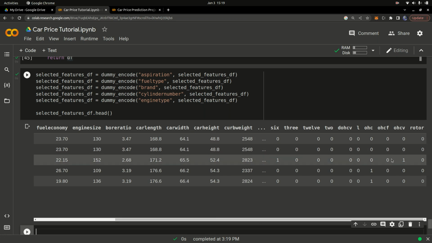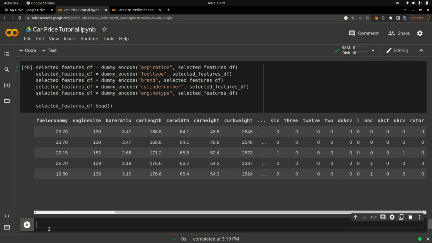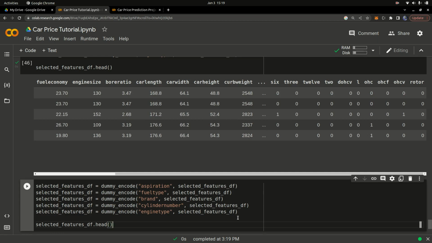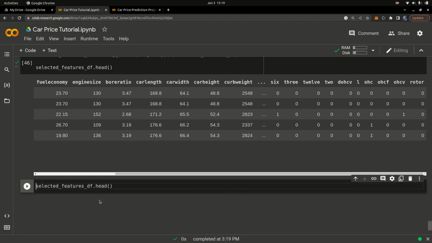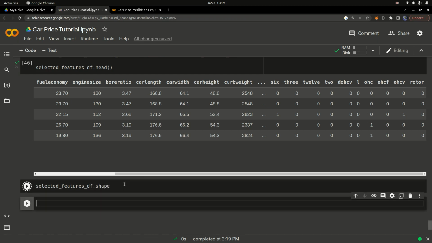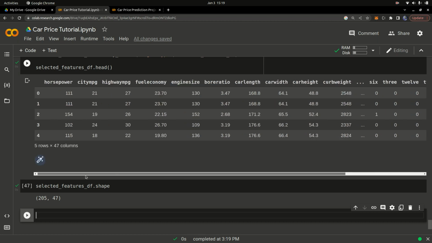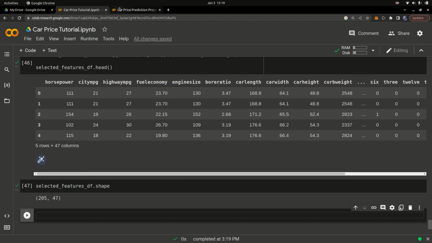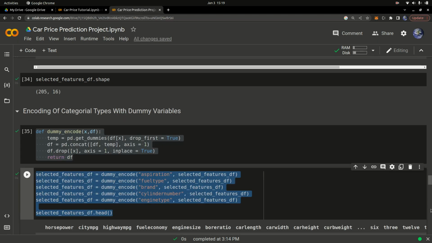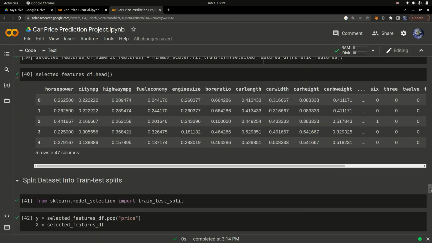If I paste selected, let me just delete this and run it right here. So this selected, and then I select dot shape. Let's check the shape. Now that you have one hot dummy encoded, you can see we move from 16 columns to now 47 columns as a result of doing dummy encoding. So that's basically how dummy encoding works. I'm not going to explain it in depth again. Detailed explanations are on my YouTube page in my introduction to data cleaning series.